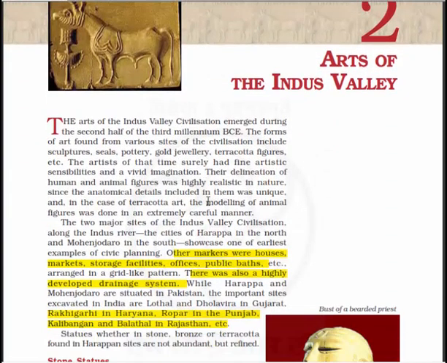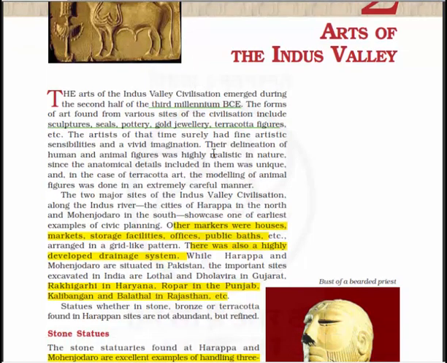The arts of the Indus Valley civilization emerged during the second half of the third millennium BC, and the forms of art found from various sites of the civilization include sculptures, seals, pottery, gold jewelry, terracotta figures, etc. Here you will see the seal of a terracotta, and the artist of that time surely had fine artistic sensibilities and vivid imagination.